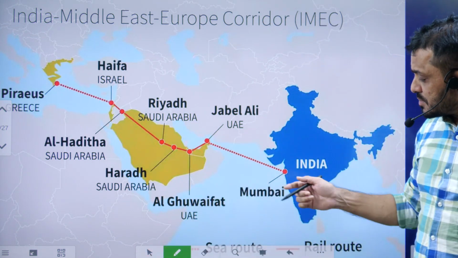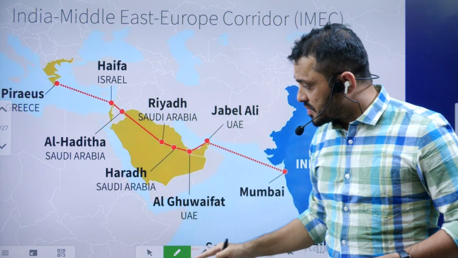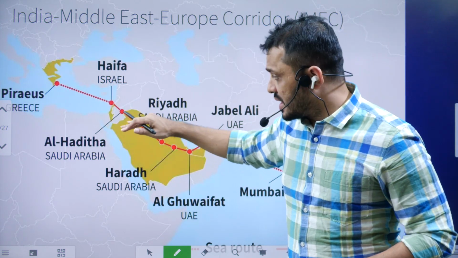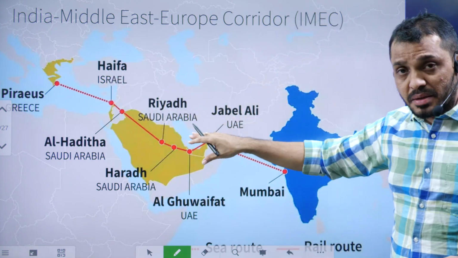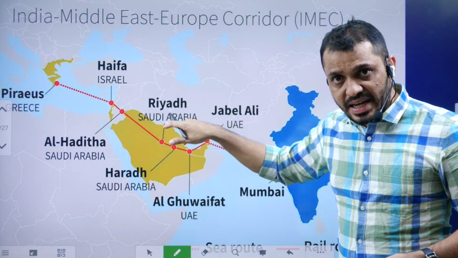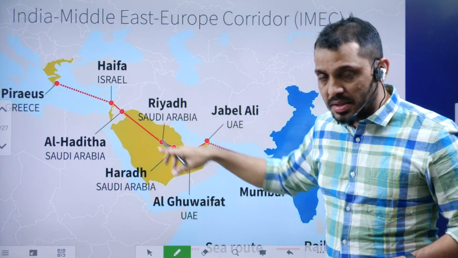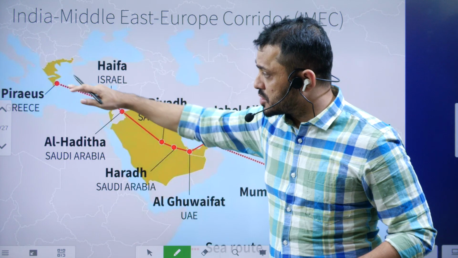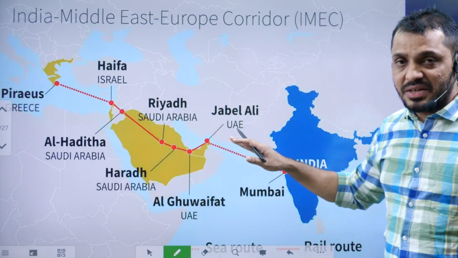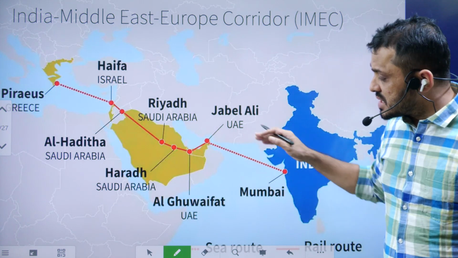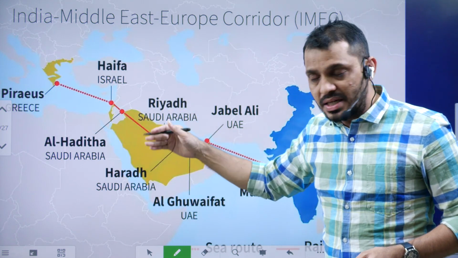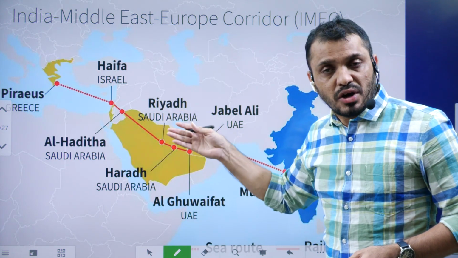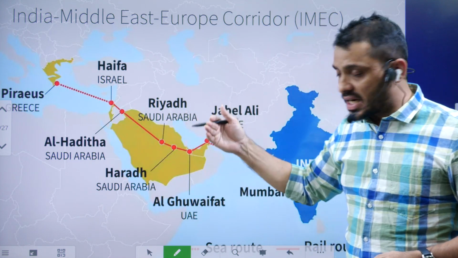So in this map, you can observe the India Middle East Economic Corridor. This corridor consists of shipping routes in two ways, on either side of the Arabian Peninsula, and it also consists of a rail route. The rail route is across the Arabian Peninsula and the shipping route is connecting the Arabian Peninsula to India as well as the Arabian Peninsula to Europe. This entire corridor can be divided into two parts. Not only is this a connective corridor, it also facilitates internet connectivity and energy connectivity, in the form of energy pipelines as well as data network cables.